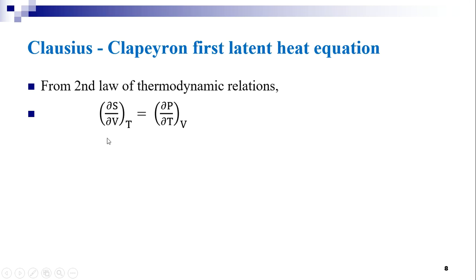Here you have an expression: ∂S/∂V at constant temperature is equal to ∂P/∂T at constant volume. So here ∂S/∂V represents the change in entropy to the change in volume at constant temperature, which is equal to the change in pressure to the change in temperature at constant volume.